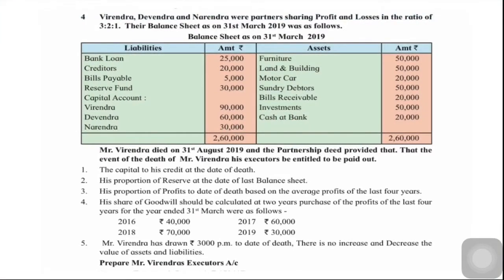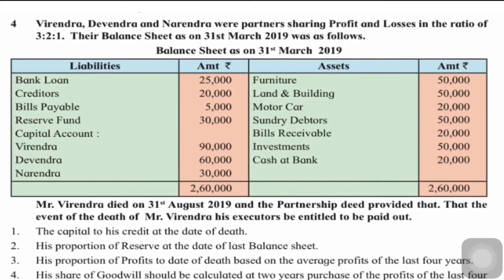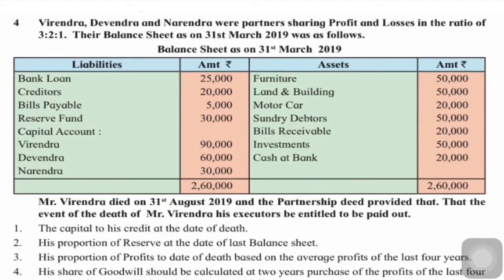Let's do this sum today. This is sum number 4 of your government textbook. Virendra, Devendra, Narendra are partners sharing profits and losses in the ratio of 3:2:1. Their balance sheet is given to us. Bank loan, creditors, bills payable, reserve fund, capital account. Here we have furniture, land and building, motor car, debtors, bills payable, investment, cash at bank.